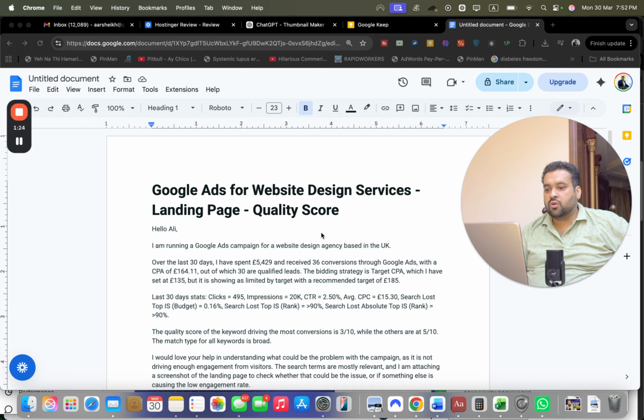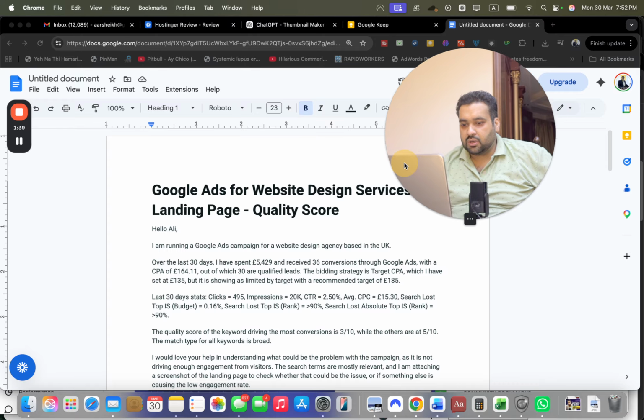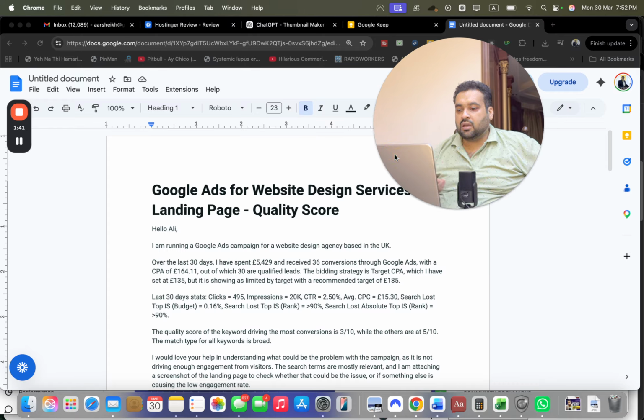The quality score of the keyword driving the most conversions is 3 out of 10, while the others are at 5 out of 10. The match type for all keywords is broad. I would love your help in understanding what would be the problem with the campaign, as it's not driving enough engagement from visitors. The search terms are mostly relevant, and I'm attaching a screenshot of the landing page to check whether that could be the issue or if something else is causing the low engagement rate.